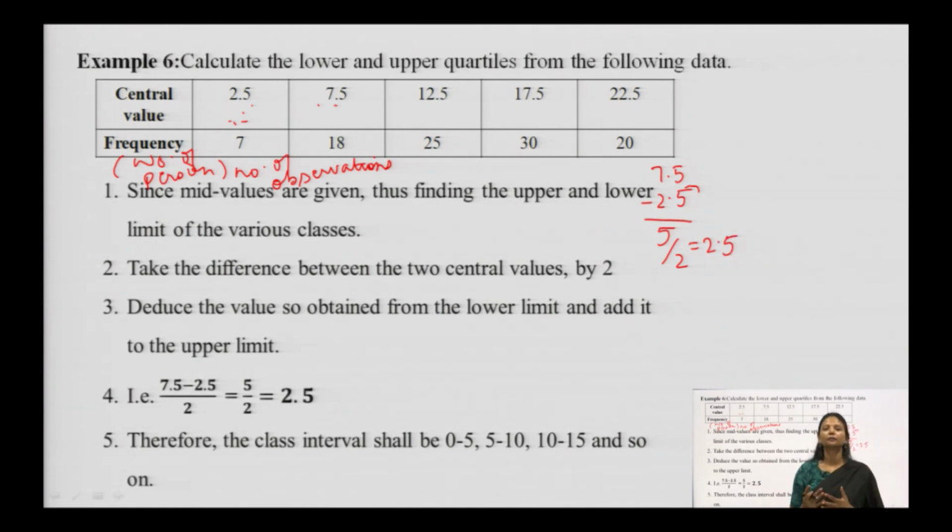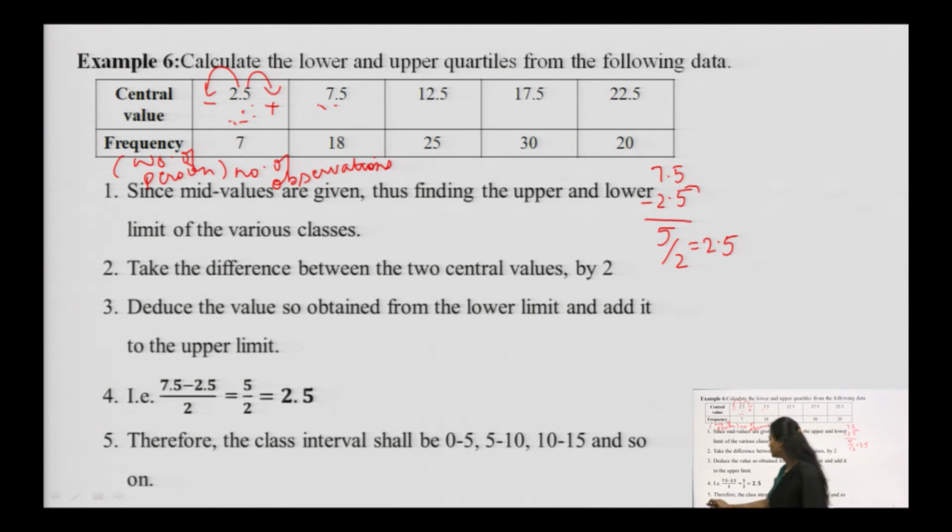I will explain again. You take any two central values, find out the difference and divide it by 2, because we are taking two central values. So, 5 is the difference here, you divide 5 by 2, you will get 2.5. Now, with this 2.5, in order to find the class interval, you will add 2.5 to get the upper limit of the class interval, and you will subtract 2.5 from this value to get the lower limit.